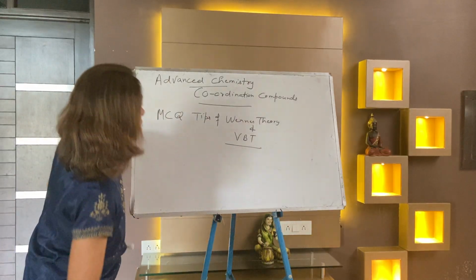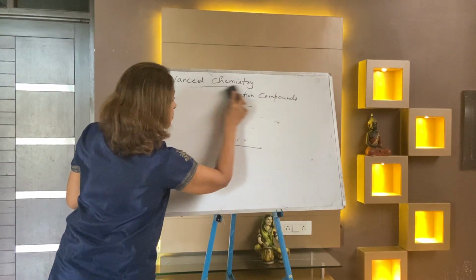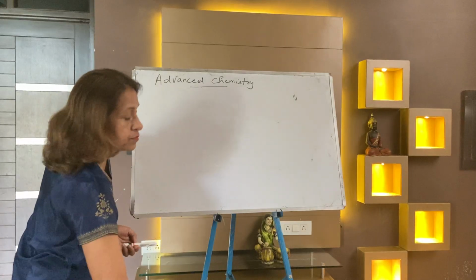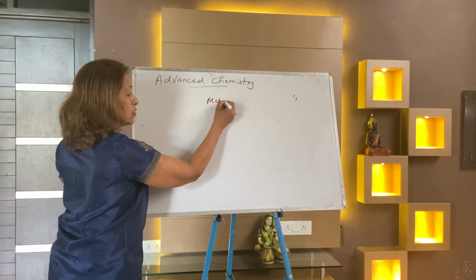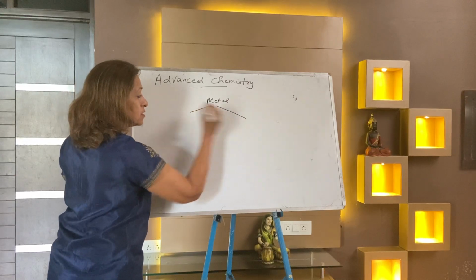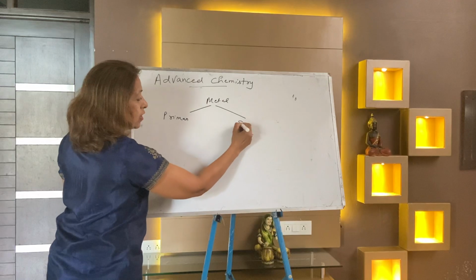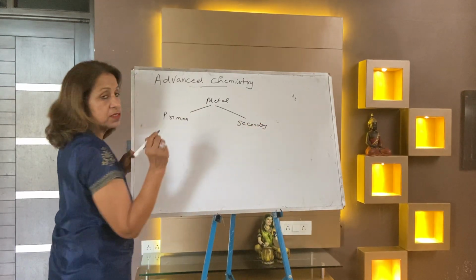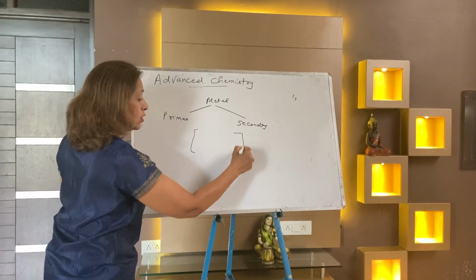According to Werner theory, every metal has two types of valences, primary and secondary. Shortcut detail I have already given to you.